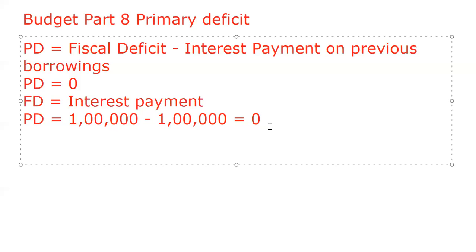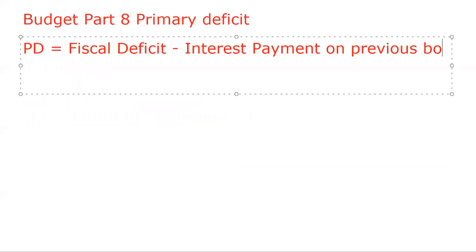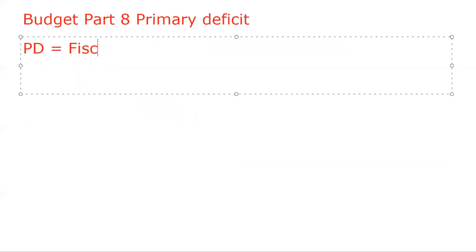Yeah. So here we'll see one thing. How is primary deficit different from the fiscal deficit? We would like to discuss this once. PD, primary deficit, different from fiscal deficit. In short, I'm writing this FD. How can we say?